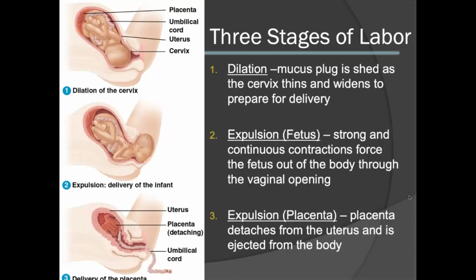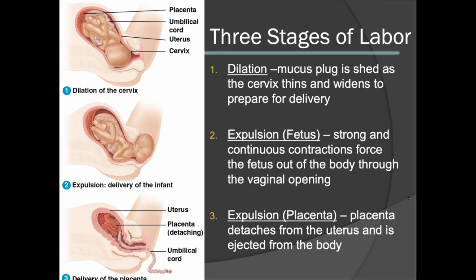There are 3 stages of labor: dilation, expulsion of the fetus, and expulsion of the placenta. Dilation occurs as the cervix dilates to prepare for the exit of the fetus out of the birth canal. During dilation, the mucus plug that used to protect the developing embryo is shed as the cervix thins and widens to prepare for delivery.